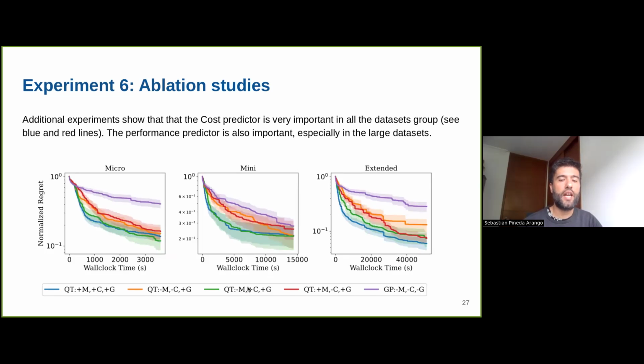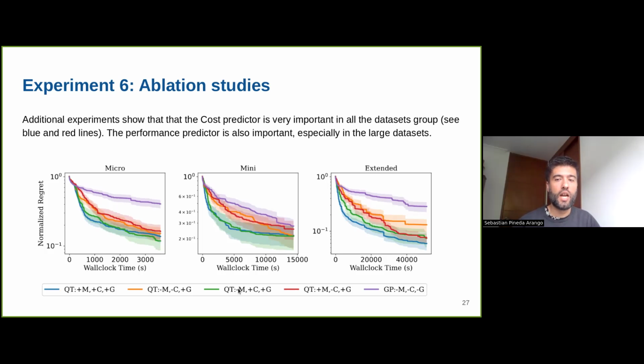This plus C means that we have cost awareness, and this is the case of the green line, but we don't have meta-learning. And the G means that we are performing gray box optimization. There is only one case where we don't perform gray box optimization. Basically, we use a GP that is not meta-learned and is not using any cost information. This is by far the worst approach, but still the combination of cost awareness and meta-learning gives the best performance.